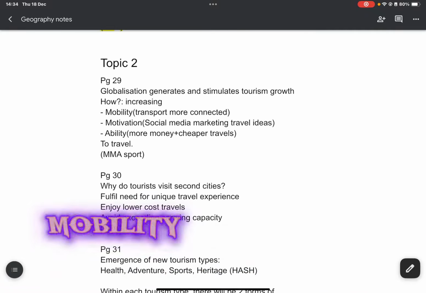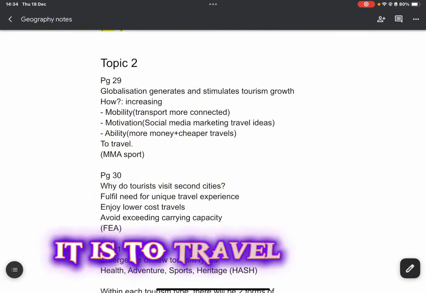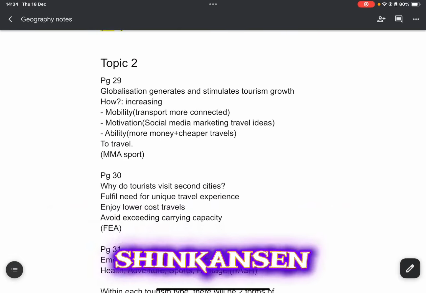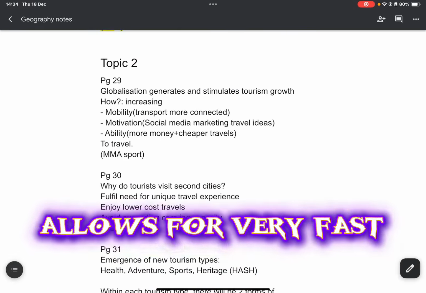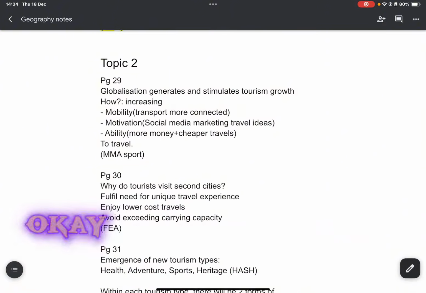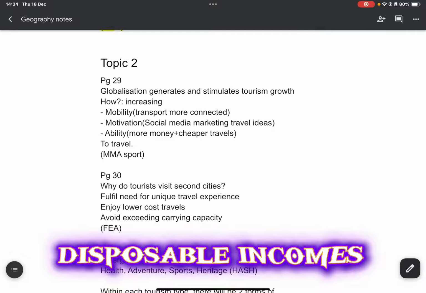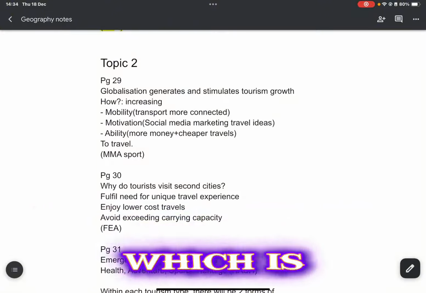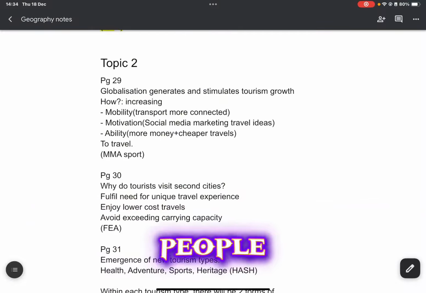What is mobility? Mobility is basically how easy it is to travel from place to place, and the transport you're using. Shinkansen, which is the bullet train, allows for very fast travels. Planes are cheaper, which is the ability to travel. And then we also got higher disposable incomes ever since after World War II. Motivation, which is other things that entice the tourists to travel.